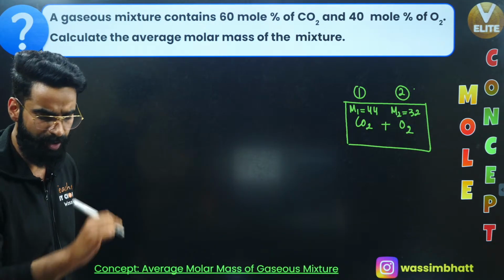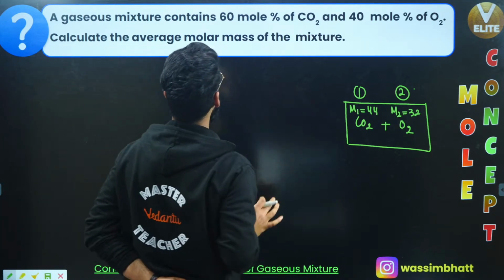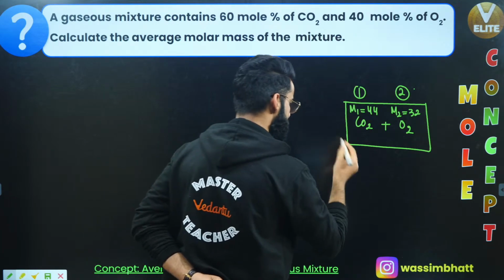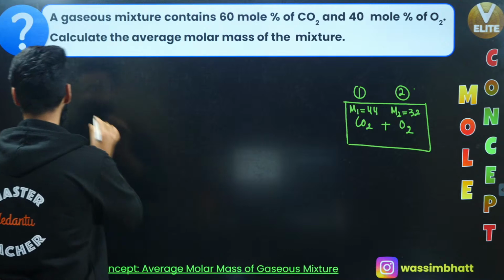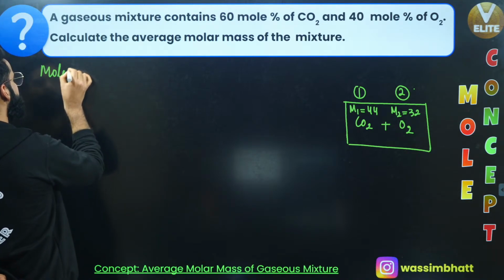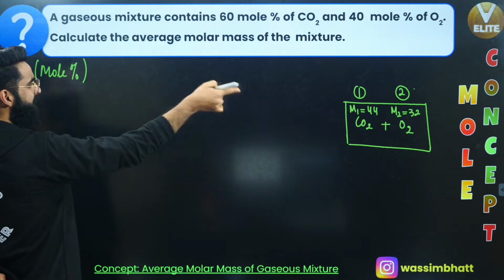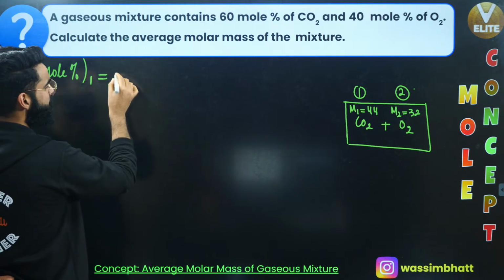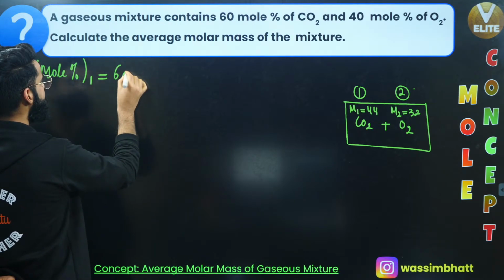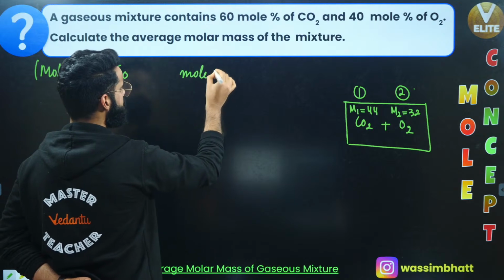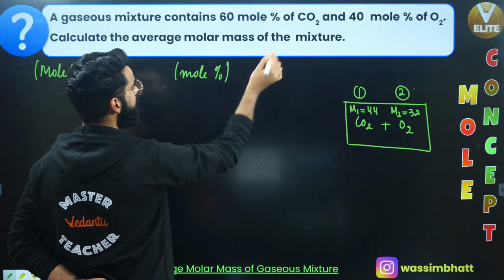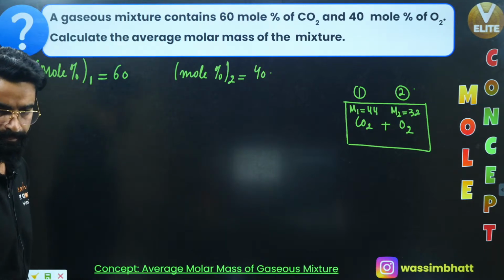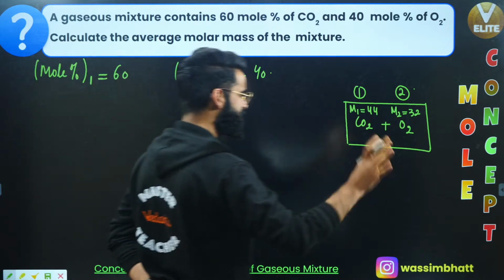Okay. Now people understand. What am I given with? I'm given with the mole% of carbon dioxide and mole% of oxygen as well, right? Mole% of carbon dioxide, I'm writing it over here. See, I'm given with two terminologies. I'm given with mole% of carbon dioxide. Carbon dioxide I'm representing by number 1. So mole% of number 1, mole% of carbon dioxide is given to me as how much? It's given to me as 60. Similarly, mole% of second one, which is oxygen, it's given to me as 40. Correct? These are the terms which are given to me. Now. See, guys, a very simple question this is.